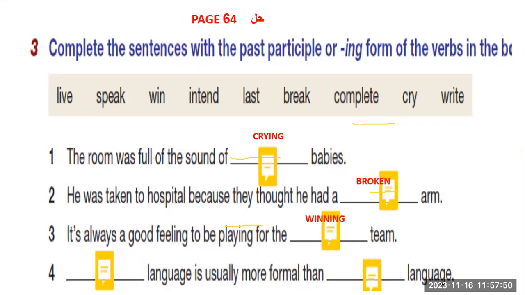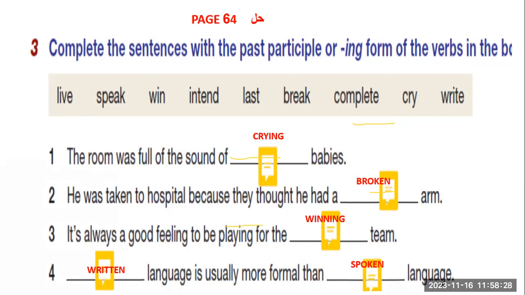Okay, 3. Come on. Amal, do that, please. It is always a good feeling to be playing for the winning team. Winning team. Number 4. Written language is usually more formal than spoken language. Okay. Written and spoken. Take a screenshot so I can move on to the rest of the sentences. Just screenshot, please.